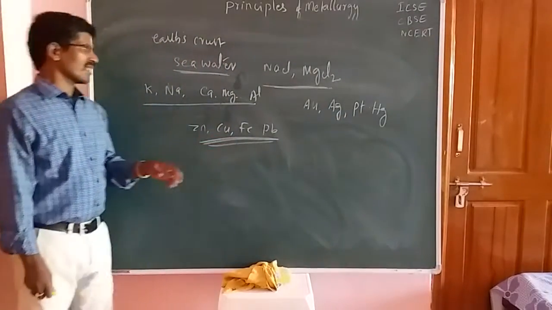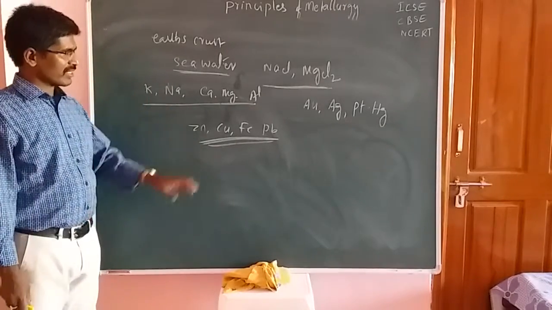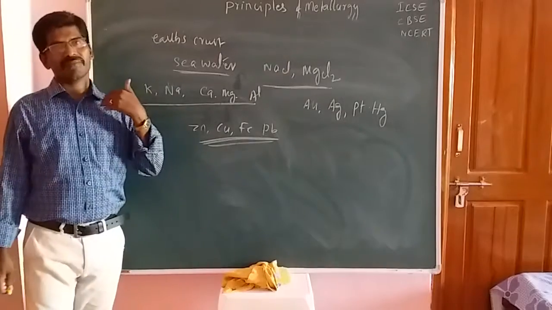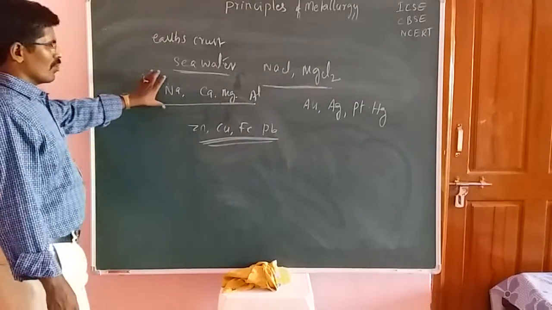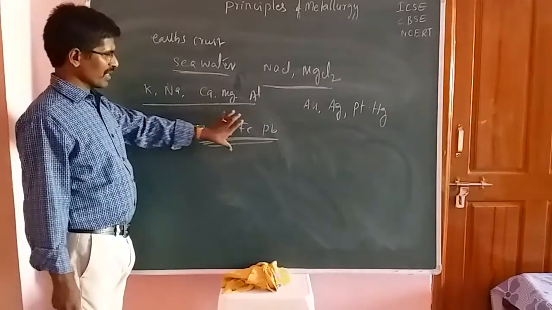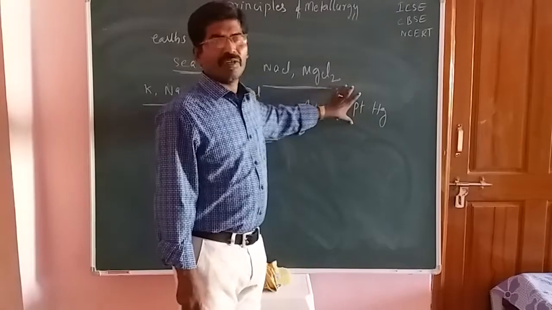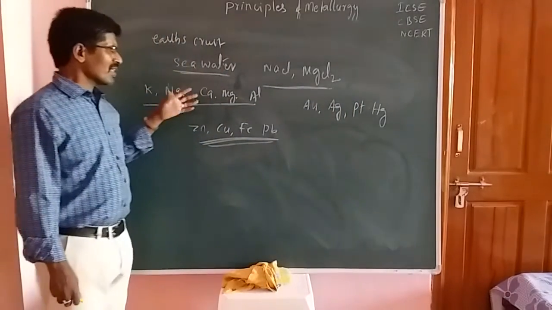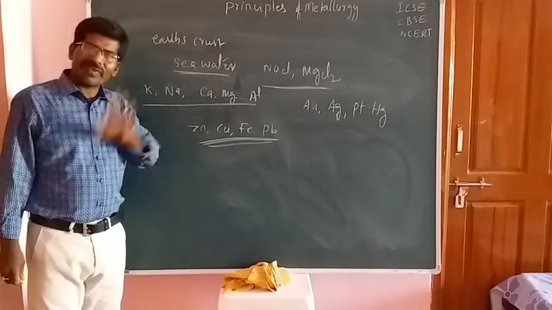So this is based on reactivity nature. Okay, these elements are present in compounds in different categories. First of all, more reactive elements, friends, and next the moderate reactive elements. Now these are the very less reactive elements. More reactive elements never are present as a single or free element state.